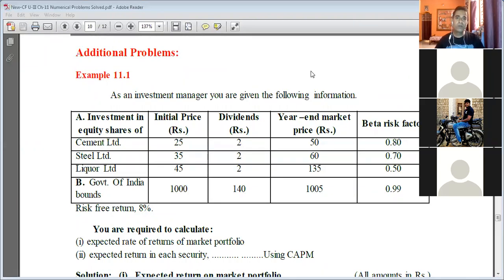This is not a PowerPoint slide. It is a Word document where I solved the problems, and I converted them into a PDF file. The PowerPoint slides are already shared, I think. You can check the Google Classroom. Just in case it is not shared, I will share the PowerPoint slide as well. But remember, when I share, PowerPoint slide, PDF file, numericals, notes, and video links, everything is shared.